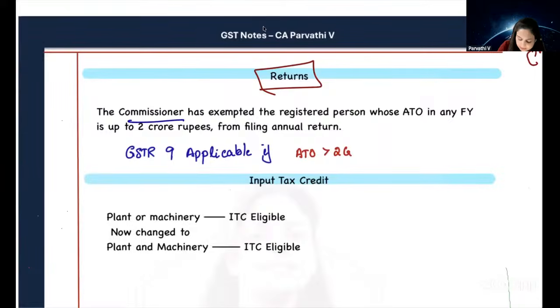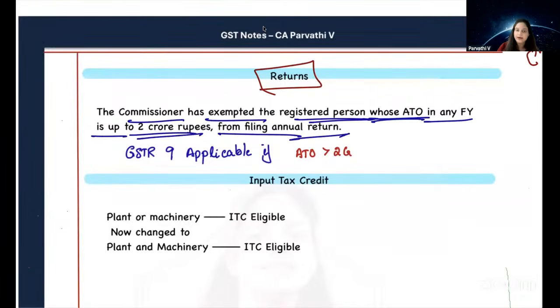The commissioner has exempted the registered person whose aggregate turnover in any financial year is up to 2 crores from filing annual return. So we already know this provision. The only thing is, every year a notification was issued saying that you need not file your annual return if your aggregate turnover is less than 2 crores. Now they have mentioned that in the Act itself, so they don't have to issue a separate notification saying that below 2 crores, no annual return is required.